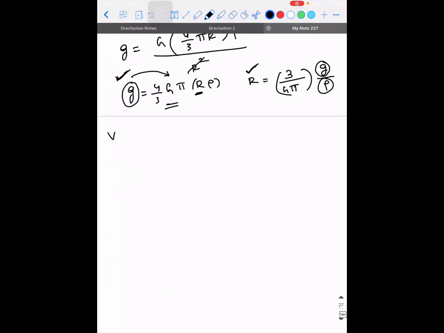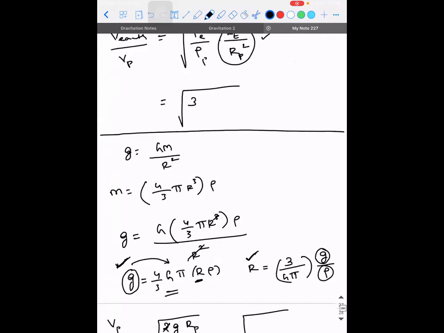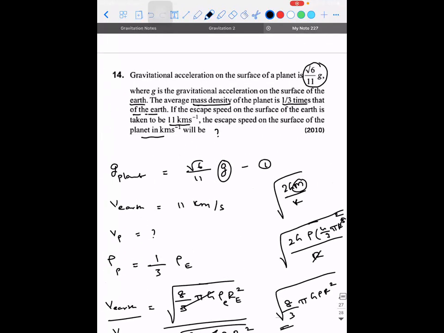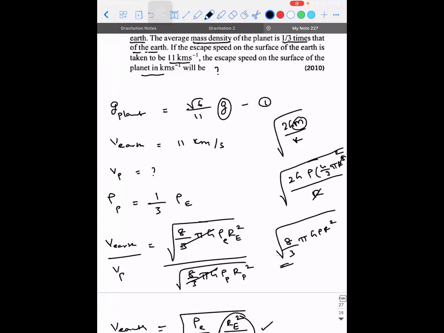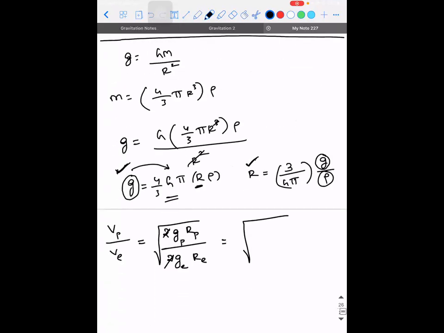Now, can I write the escape velocity on the planet divided by the escape velocity on Earth is equal to root of 2g on the planet into radius of the planet divided by 2 times g on Earth into radius of Earth. So 2 and 2 will get cancelled. It will be square root of what is the acceleration due to gravity on the planet? That is root of 6 by 11 times g, where g is the acceleration due to gravity.